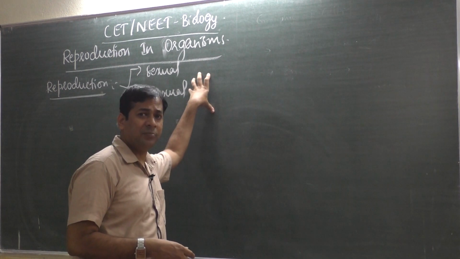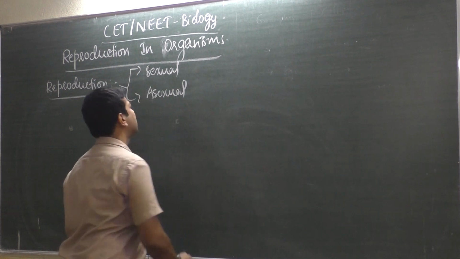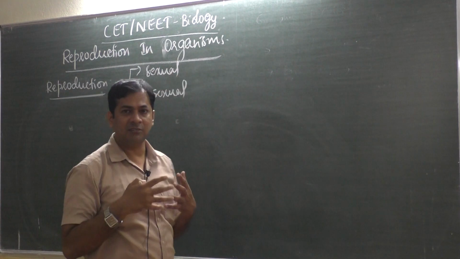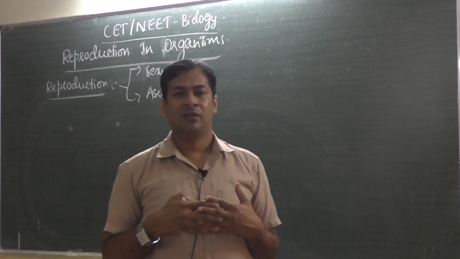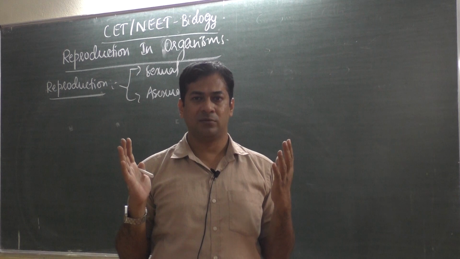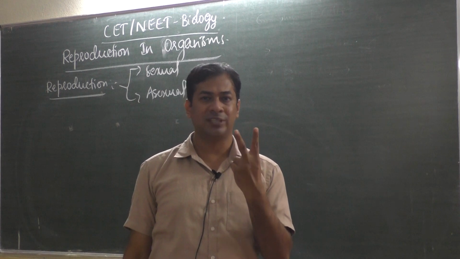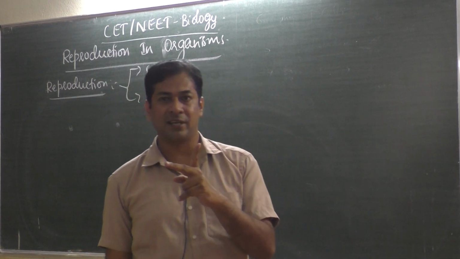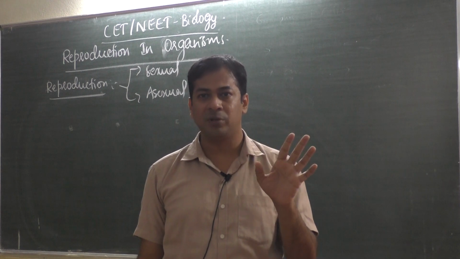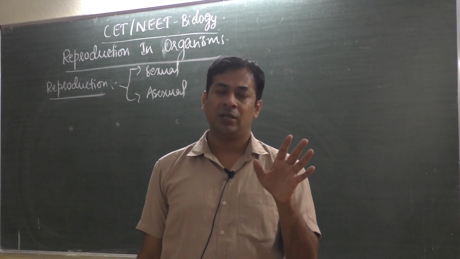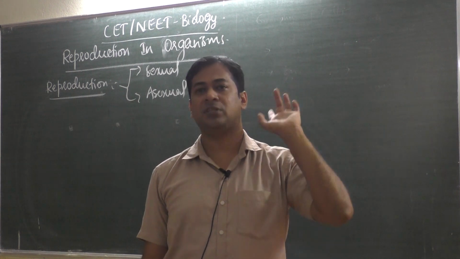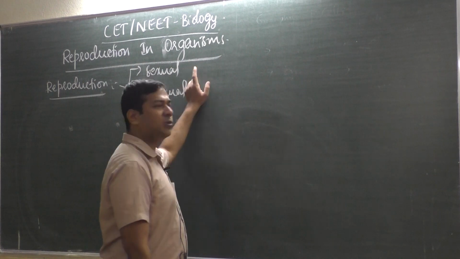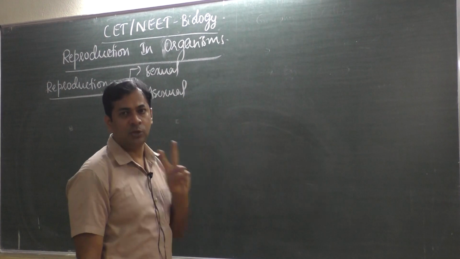There are two types of reproduction mainly, sexual and asexual reproduction. The name only says it. Sexual reproduction means they have sex, that means mating is there. For mating, both male and female are required, so two parents are required here. Two sexes are required for sexual reproduction. That means male is required and female is required. Only a male cannot reproduce here. Have you seen anywhere that only a male is there and by sexual reproduction it produces offspring? It is not possible. So sexual reproduction involves two parents.